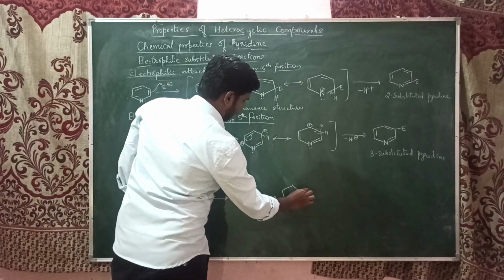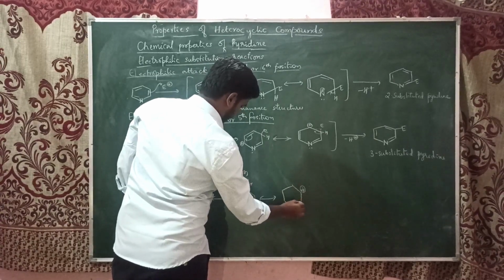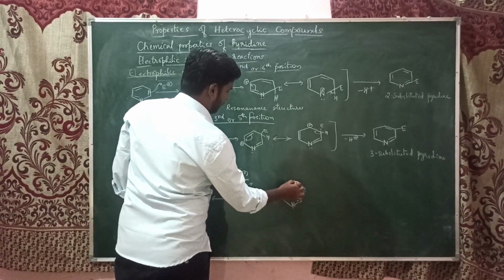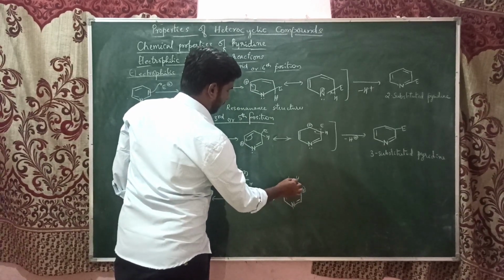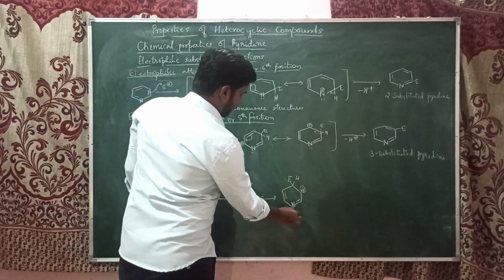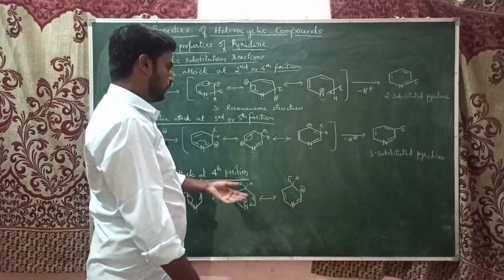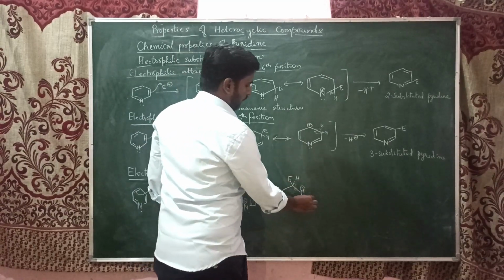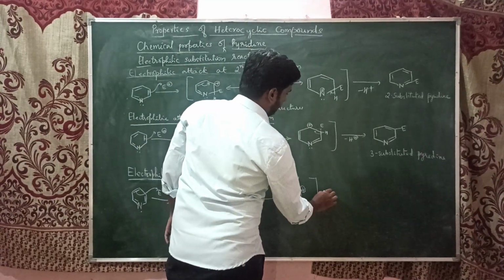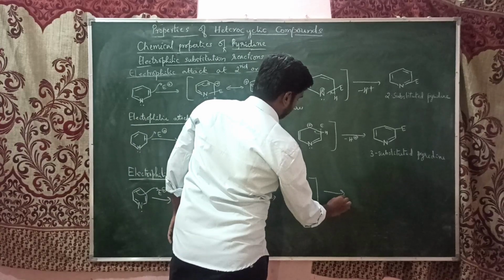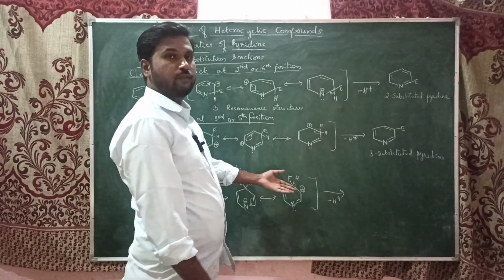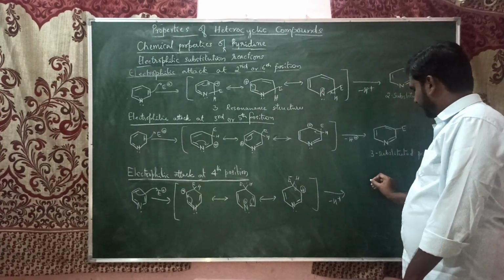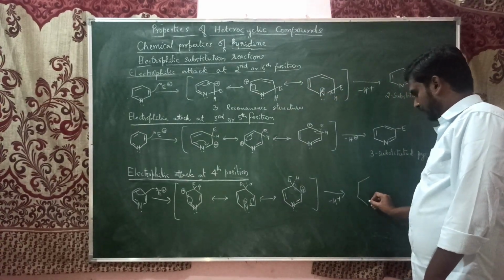Yes, this is the third resonance structure. No more resonance structures here. Now this hydrogen will give electron, and with the elimination of this proton, it is going to form 4-substituted pyridine. So this is the product.